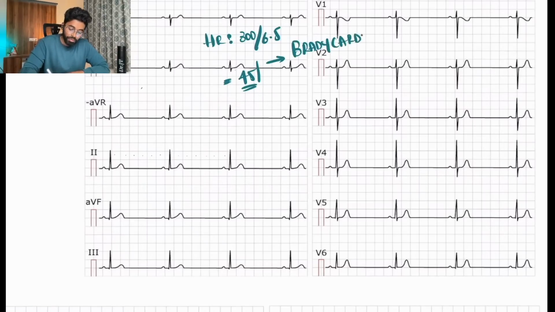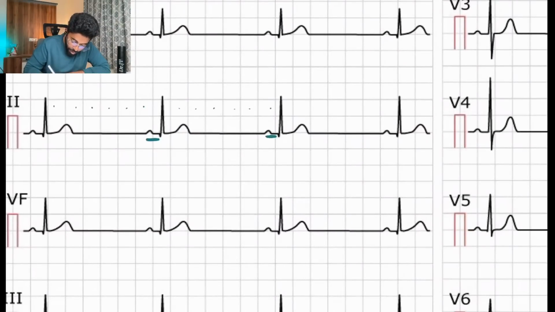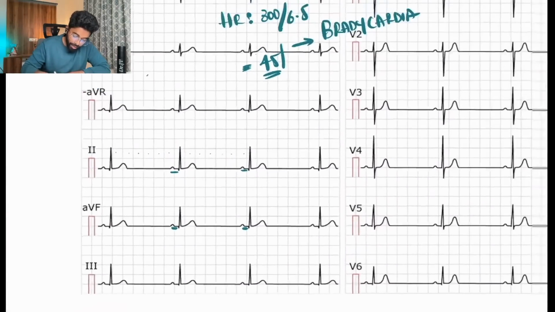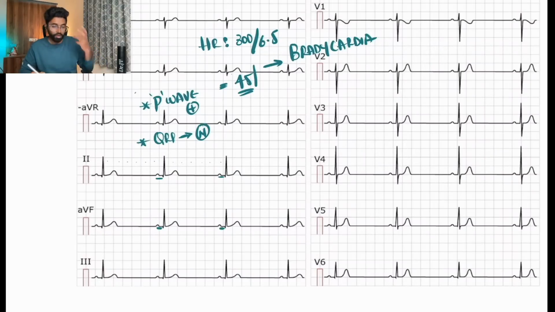Then I want the P wave and PR interval. The P wave and PR interval are present and they are normal, and they are occupying only half of the large box. I can clearly say the P wave is present and normal, the PR interval is normal, and the QRS is normal, with no broadening or shortening.